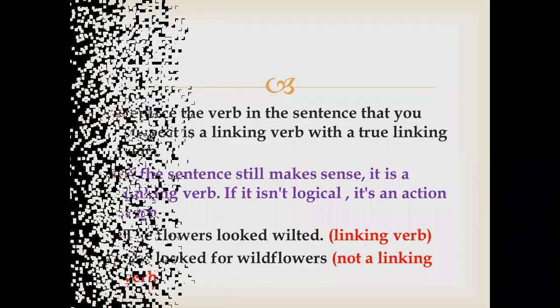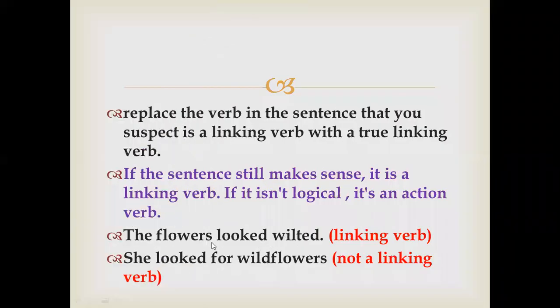See here, what I have done, the sentence is the flowers looked wilted. Now looked is a verb. She looked for wildflowers. Again, looked is a verb. I have to find whether this verb looked is working as a linking verb or not. So मैंने क्या किया? I have replaced looked with another linking verb.